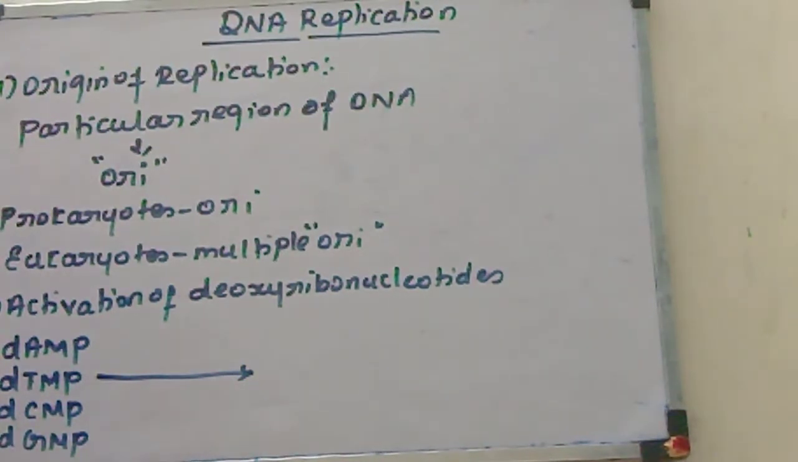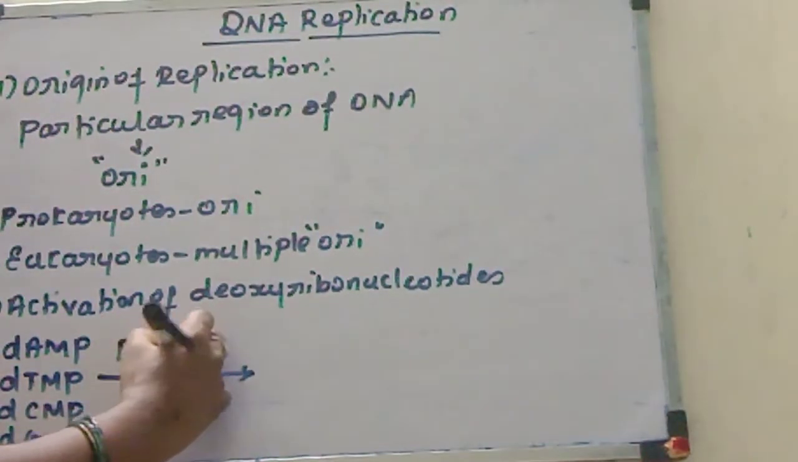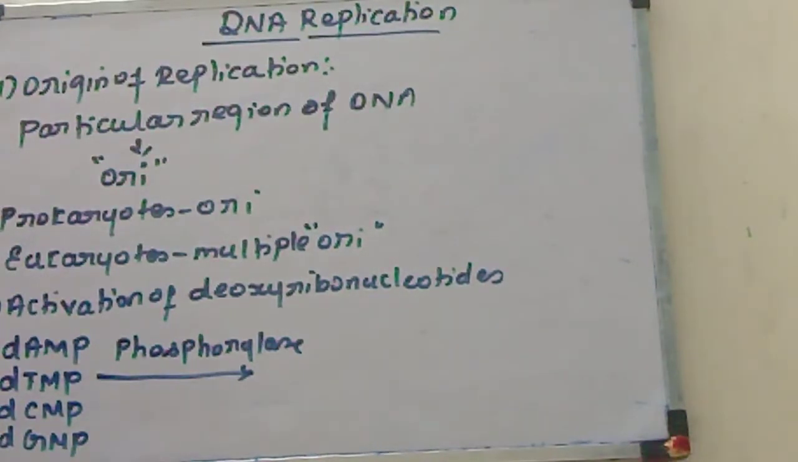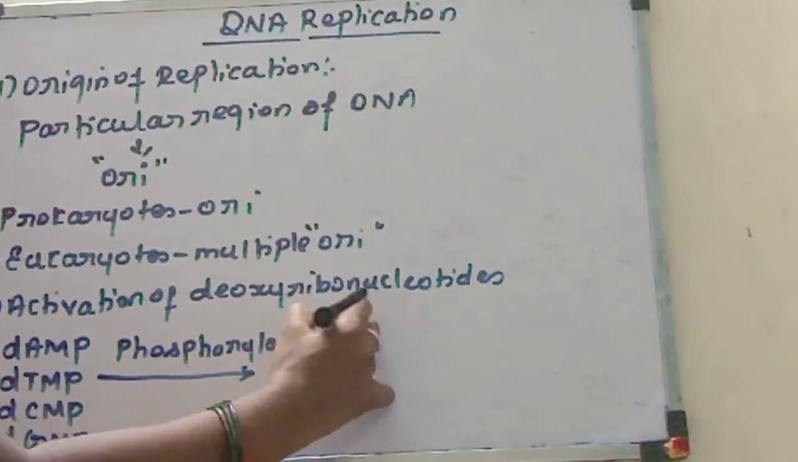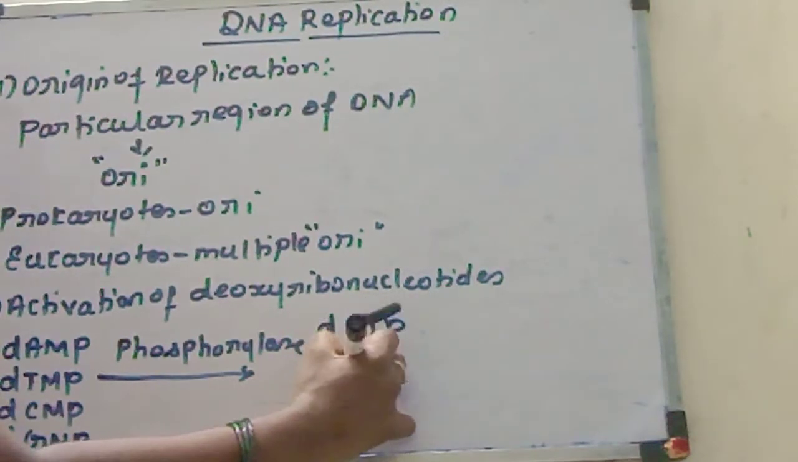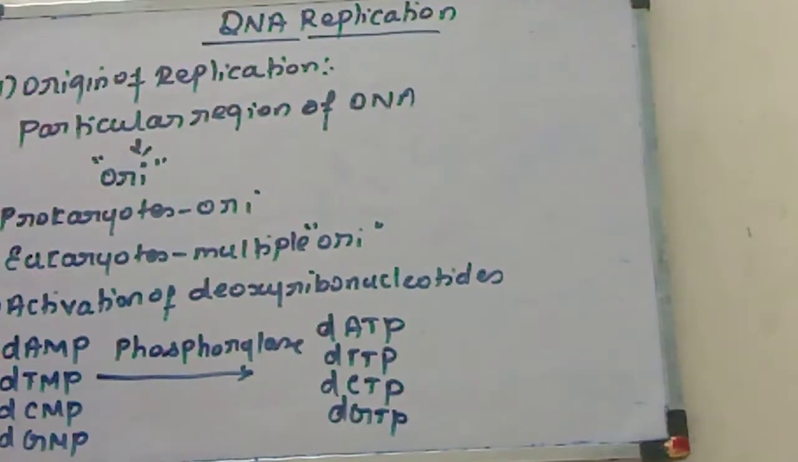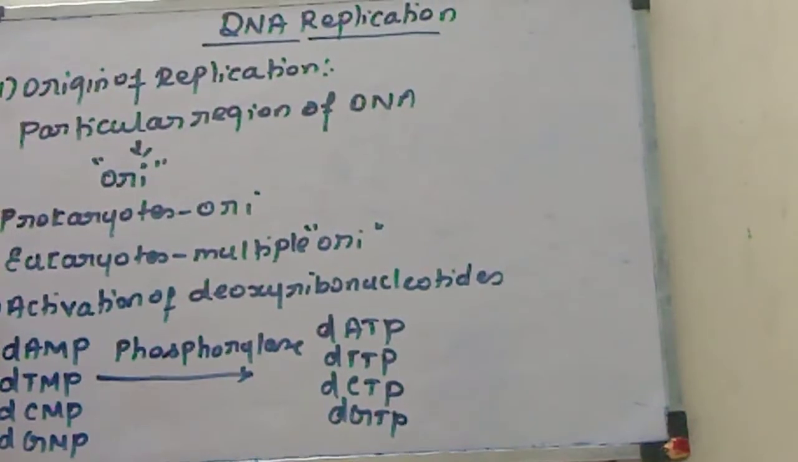By the phosphorylase enzyme, this monophosphate form of nucleotides is activated to triphosphate form. So dATP, dTTP, dCTP, dGTP. So these are the first two important steps. We are taking them step by step, but the DNA replication does not actually occur step by step; everything occurs simultaneously. But for understanding purposes, we are taking first origin of replication, next activation of deoxyribonucleotides.